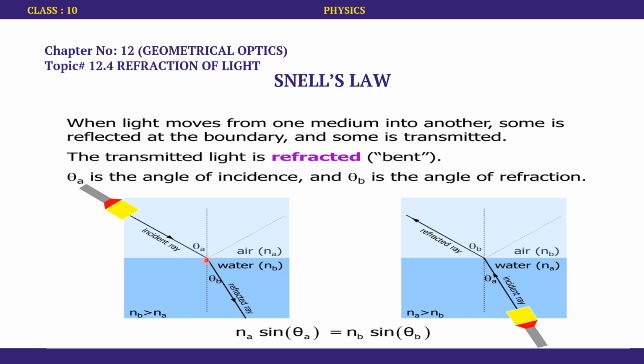Now, there is a line which is called the normal. A normal is a line that is drawn perpendicular to the surface. If the surface is this line, the line that is drawn perpendicular is this line, which we say is the normal. Now, the angle of incidence is the angle between the normal and the incident ray. In this case, theta A is the angle of incidence, whereas the angle of refraction is the angle between the normal and the refracted ray. In this case, it's theta B.